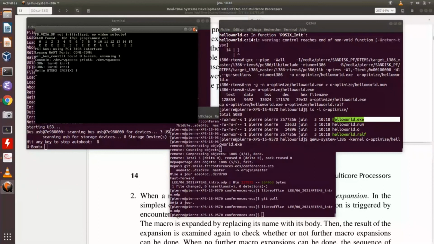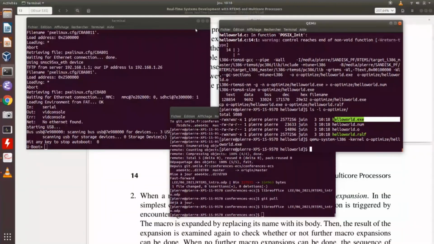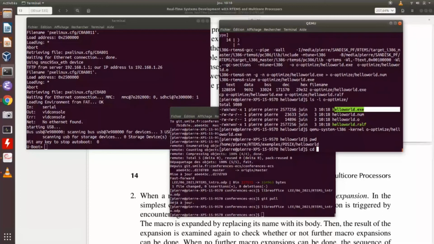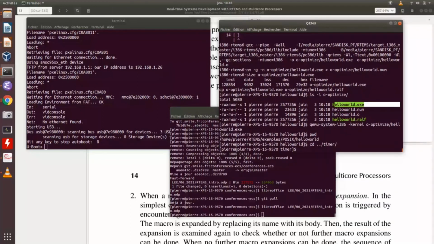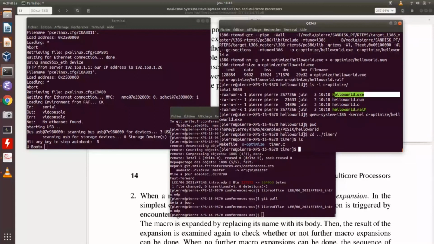So if you want to debug, you need two screens. Debugging is not fine with this example because it's too simple. So I have another example called timer, and the timer is a bit more complicated. It's timer.c.